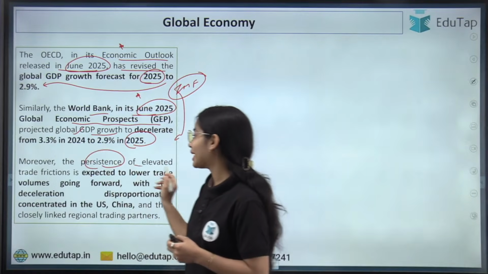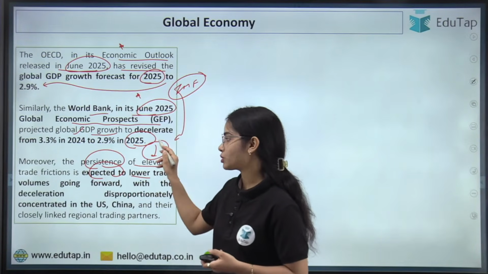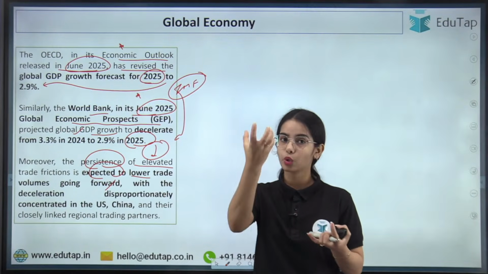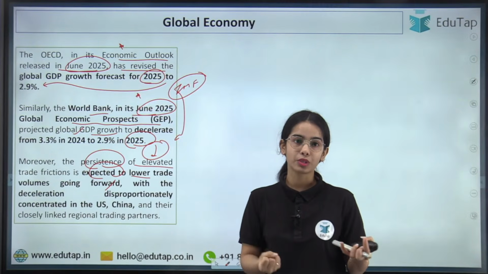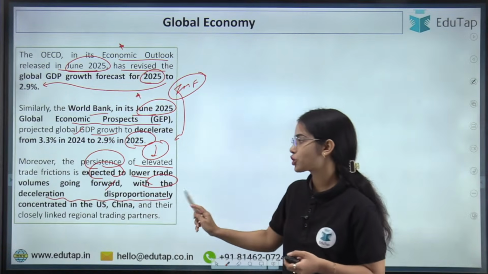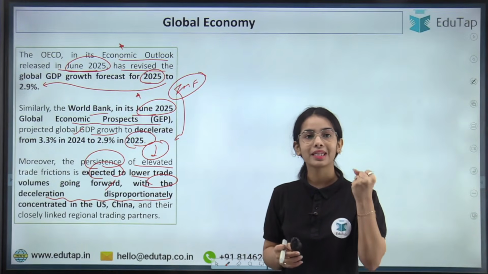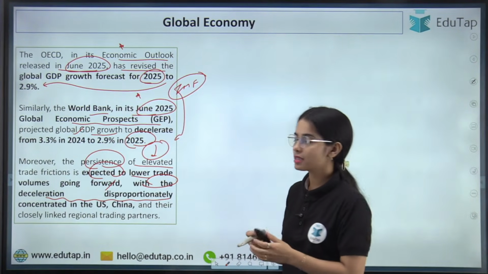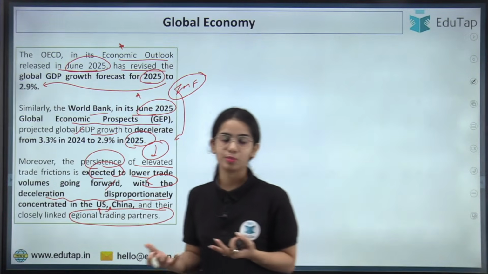Moreover, the persistence of elevated trade frictions arising between the countries is expected to lower trade volumes going forward. So that means trade is also going to decrease at the global level. The global growth is expected to decrease, as well as trade volumes, because of the trade frictions between the countries, with the deceleration disproportionately concentrated around the US and China. So the decrease in trade volumes will be focused more on the US, China and its regional trade partners, and the countries that are very much dependent on the US and China for their trade volumes. Okay, so this is the idea.